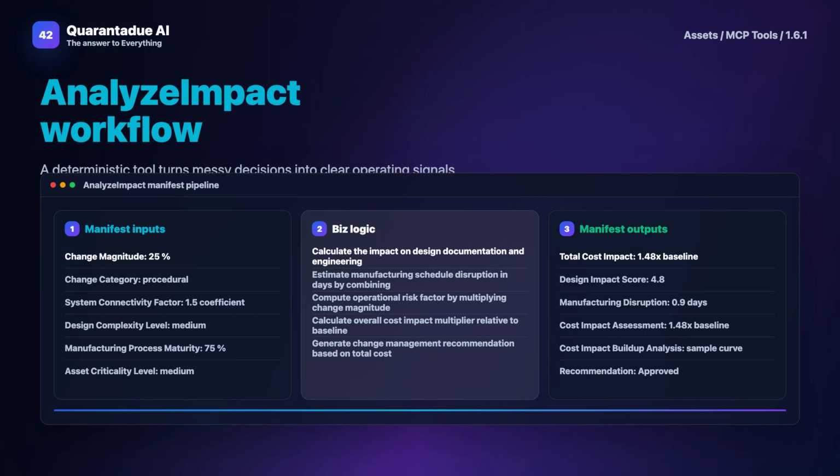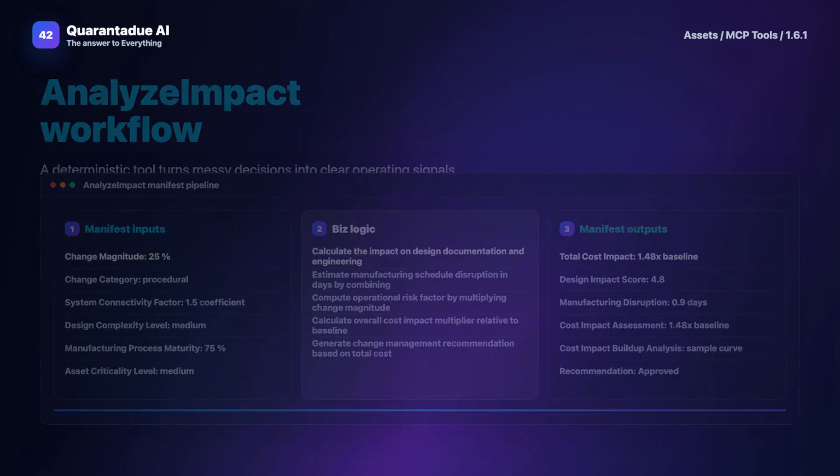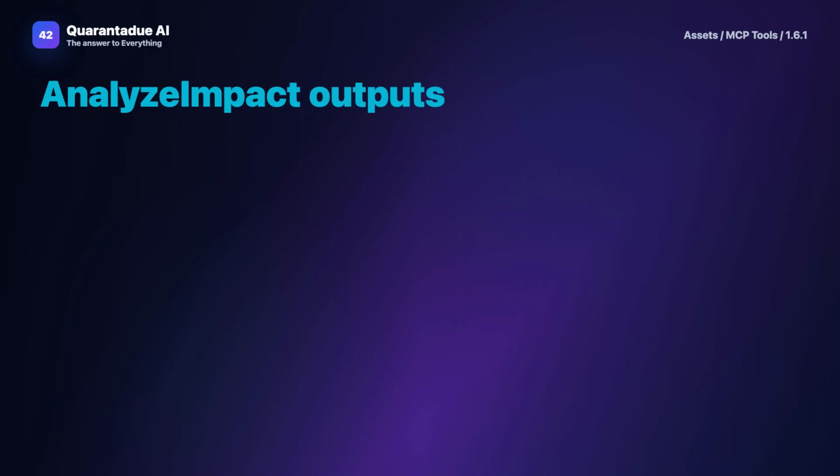First, it ingests data from your existing systems, PLM, ERP, MES, IoT sensors, to create a unified digital twin baseline. This baseline is your starting point. When you propose a change, the software allows you to define variables, maybe a new coating material or a revised operational procedure. It then runs simulations to assess effects across design, manufacturing, and operations. The calculations consider factors like cost, time, quality, and risk.